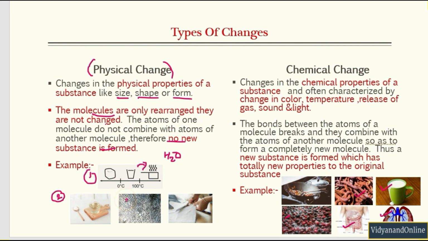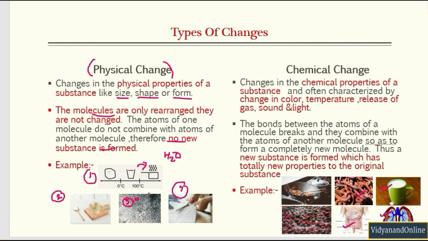Now the third example is this glass, which is broken into, suppose, millions of pieces. Even if you take a small piece of glass here, it would be again glass. The properties haven't changed, and that is why it is a physical change. Similarly, suppose this cloth is cut into many pieces. Again, if you take any piece, it will be cloth again, made of the same thing, and that is why it would be a physical change.